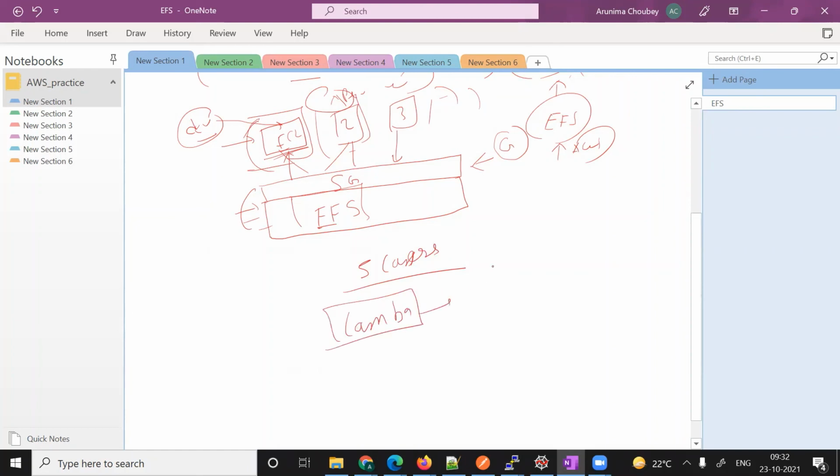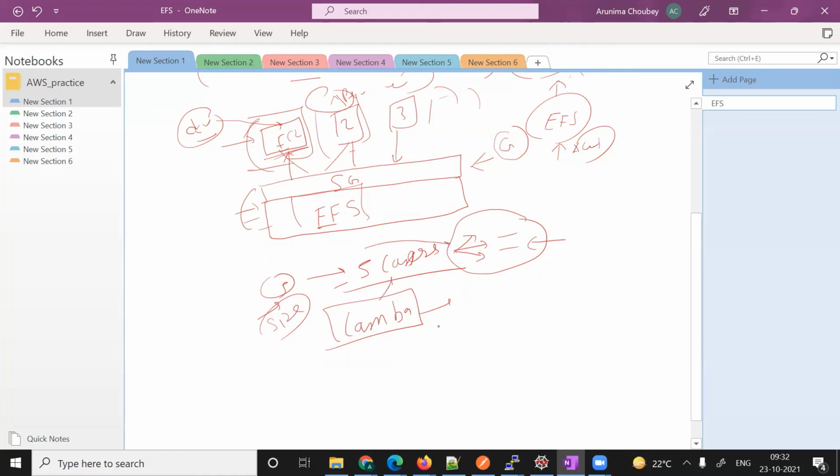Then the scenario is, if you need some package that has a large size, like TensorFlow or some machine learning package, with layers you can add up to 5 layers only, and there is a size restriction also. So you cannot use that package with layers.